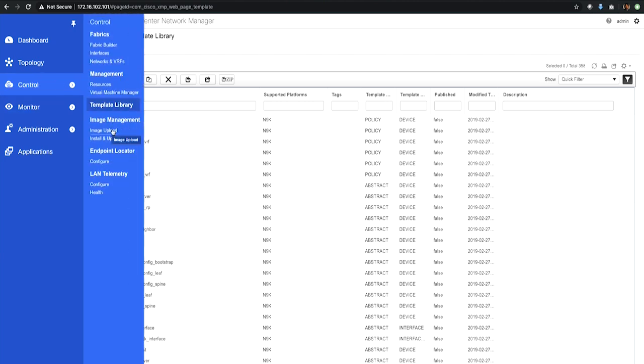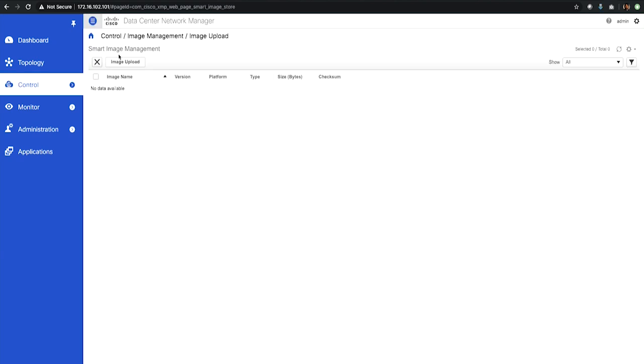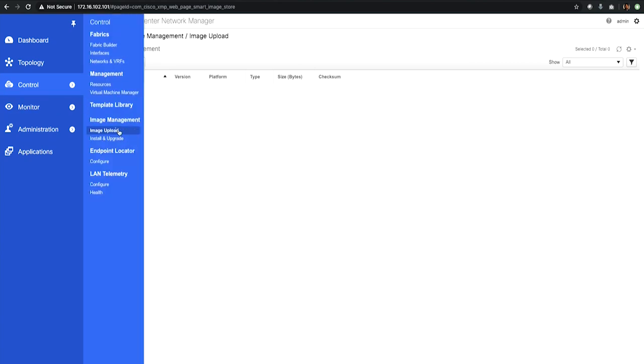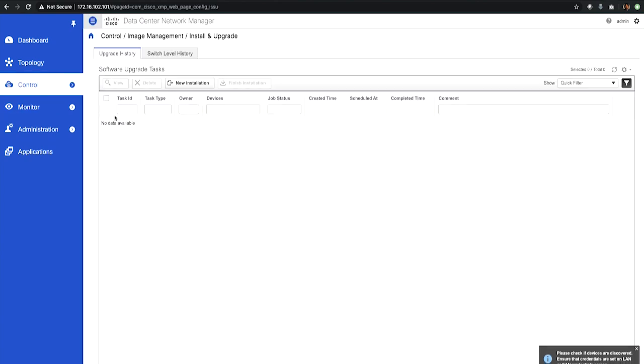The Dcnm tool also allows you to perform image management. That means you can manage the software upgrades for the devices that you're managing using Dcnm. You can upload the new images here and then perform upgrades on the devices that are listed under your software upgrade tasks.